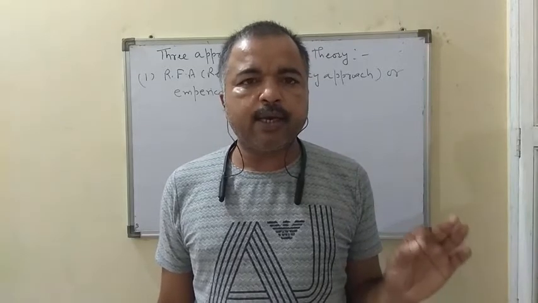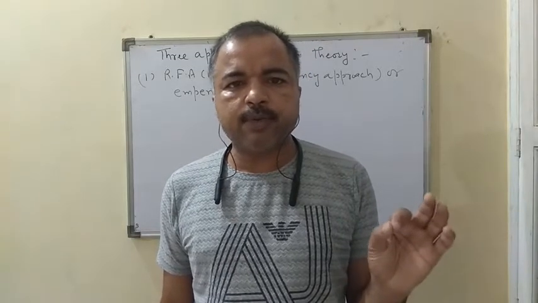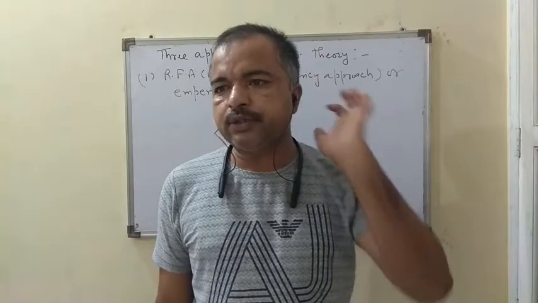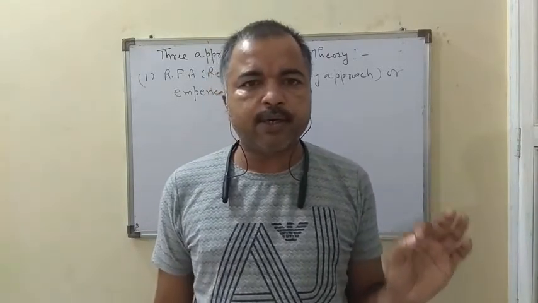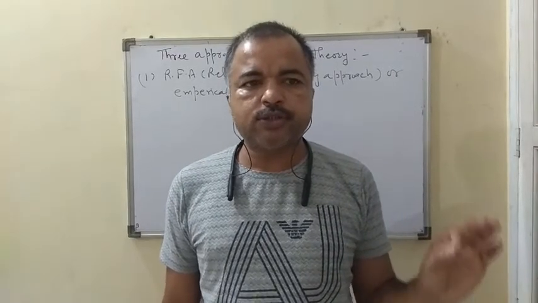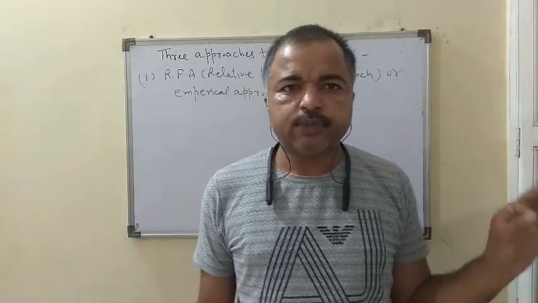Suppose small f times success occurs and capital N number of times the experiment was repeated, then the probability of a head is equal to the limit, capital N tends to infinity, of f upon capital N. This is the relative frequency approach.